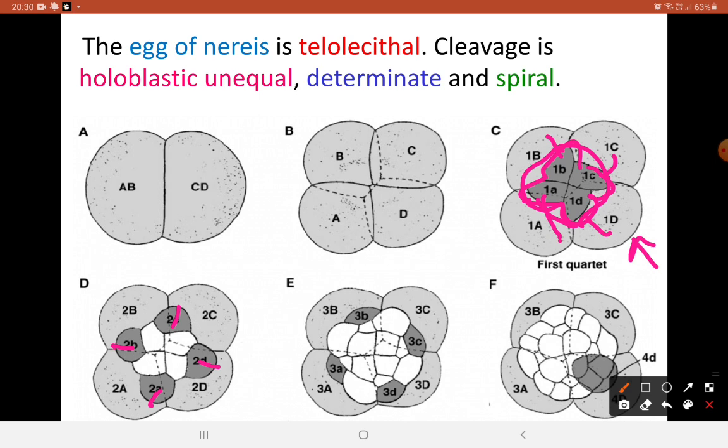Now at the fifth cleavage division, after this fifth cleavage, the divisions become asynchronous, and at the 32 cell stage, each cell starts dividing at different times, so that you won't be able to follow it correctly. Why do they divide at different times? Some will have the influence of yolk, and each quartet will have their own time of division, so it becomes a little difficult to follow.